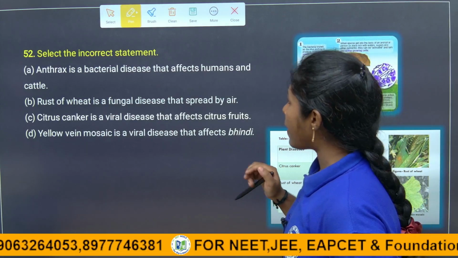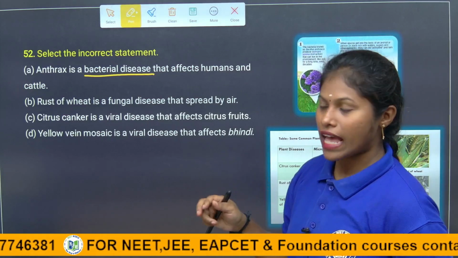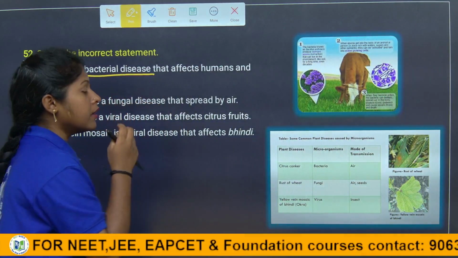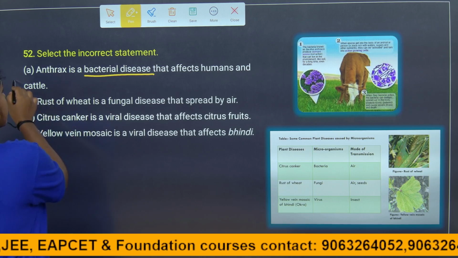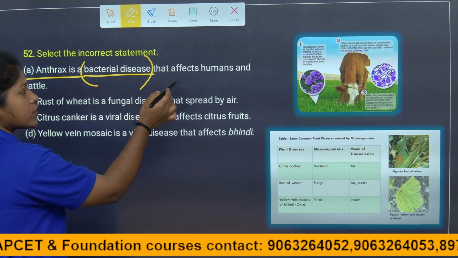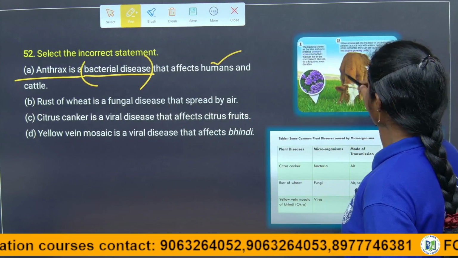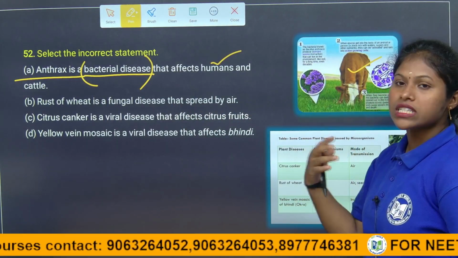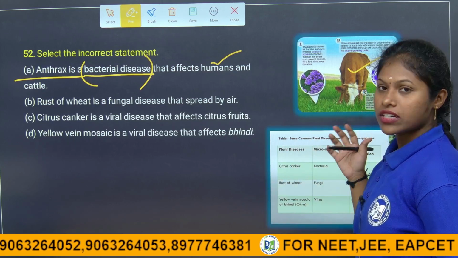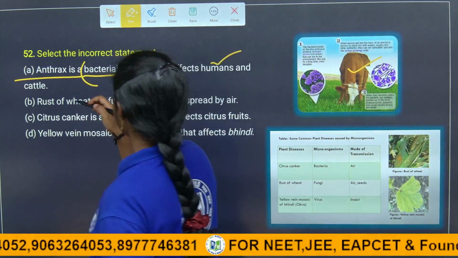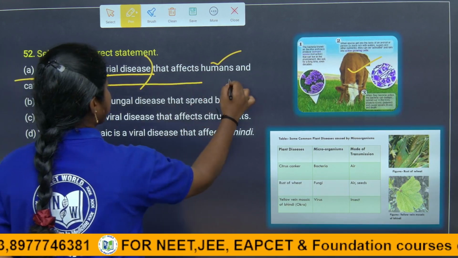Anthrax is a bacterial disease that affects humans and cattle. Of course, when we discussed bacterial diseases and fungal diseases, we learned about this. Anthrax is a bacterial disease that affects humans as well as cattle. Mainly we see it in cattle, but it occurs in humans also. It is a very dangerous disease, children. So the first statement is true. Anthrax is a bacterial disease, so it is a right statement, children.